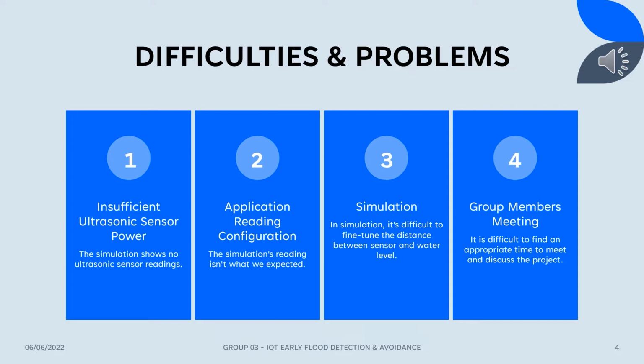Thirdly, in simulation, we find that it's difficult to precisely adjust the sensor distance from the water level. To fine-tune the distance, we must configure the maximum distance in the Arduino. Additionally, to properly test the simulation, we are required to have proper equipment such as a clear glass aquarium to observe the gradual rise of the water level.